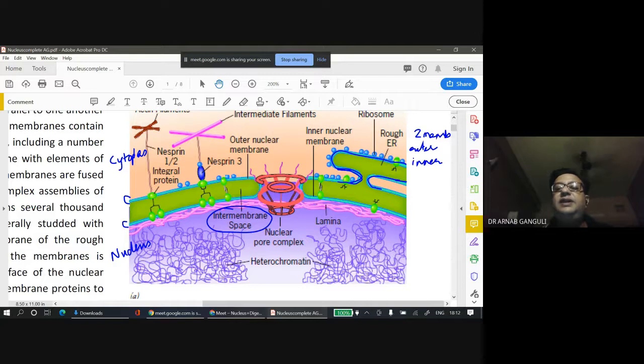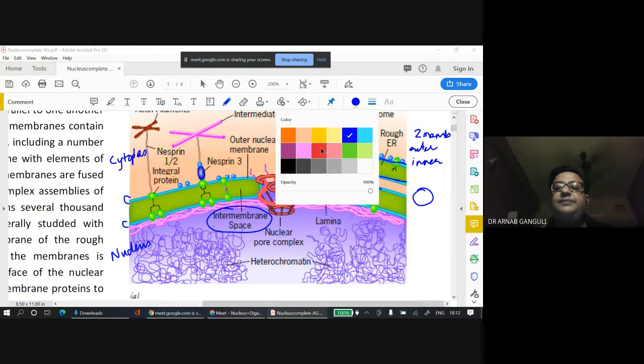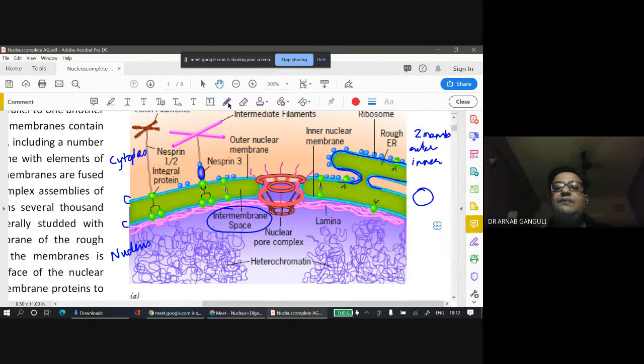Let's take a different color. I'm not liking this color. Below the lower membrane, you have the region known as lamina.